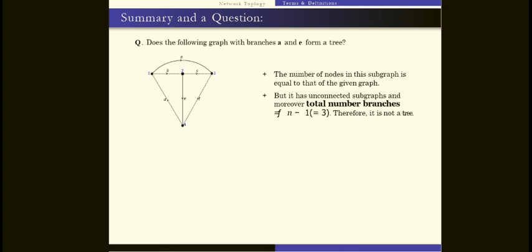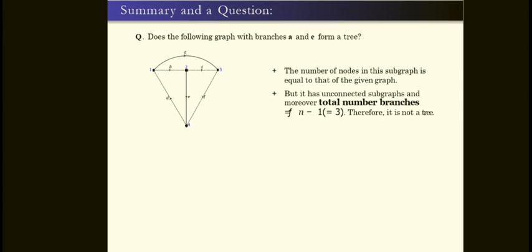Here, do the branches A and E in the following graph form a tree? They are given here. A is there, E is there. Branches A and E form a tree. Is it possible?